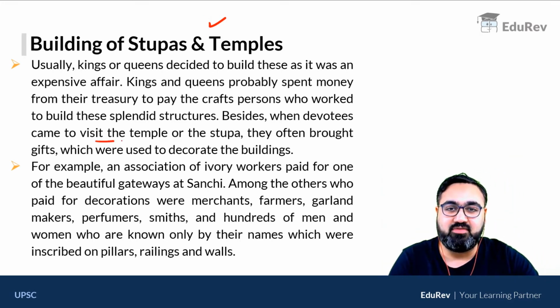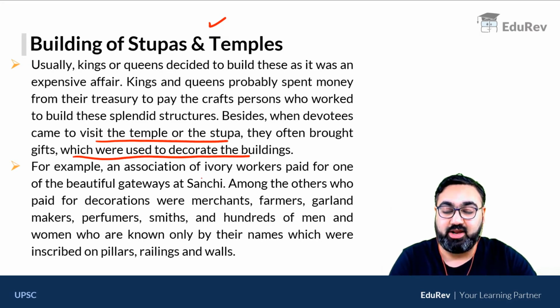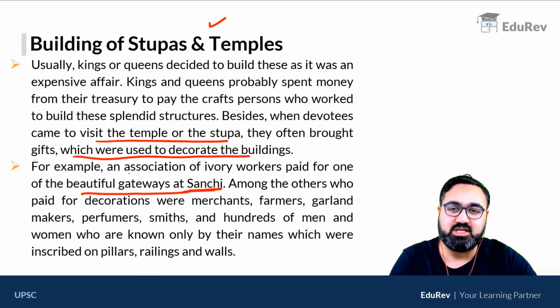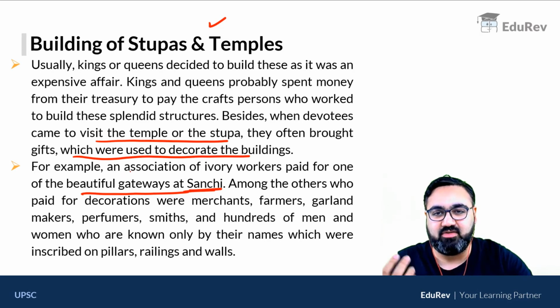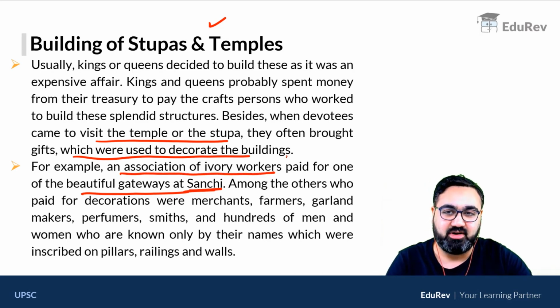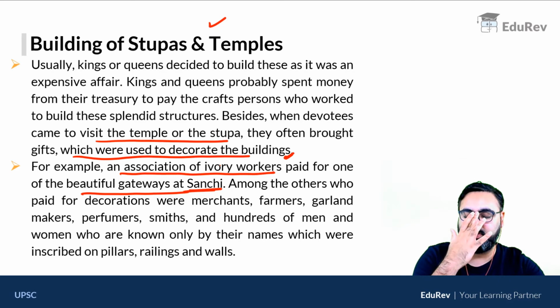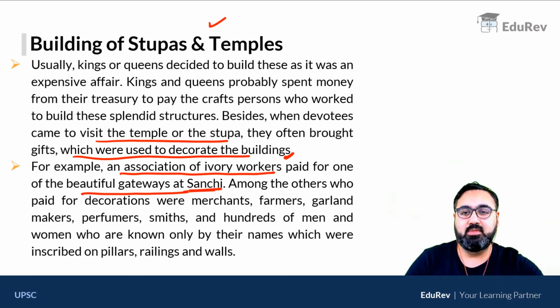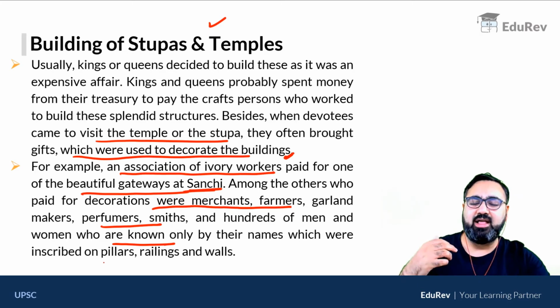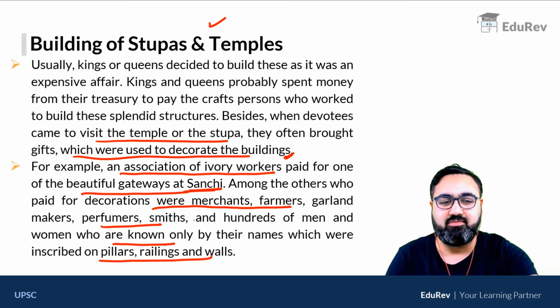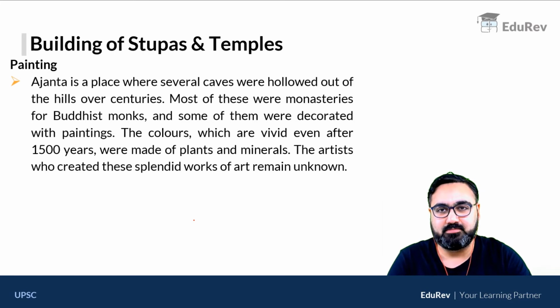When devotees came to visit temples or the stupas, they also brought gifts to decorate the building. For example, the famous Sanchi stupa has a very beautiful gateway. This was donated by the Association of Ivory Workers. Ivory workers ने सांची स्तूपा में decorated gateway पूरा दिया था. Decorations were also given by merchants, farmers. They also gave many perfumes and many other things were given as gifts, and they were inscribed on pillars, railings, and the walls of the stupas as well as the temples.